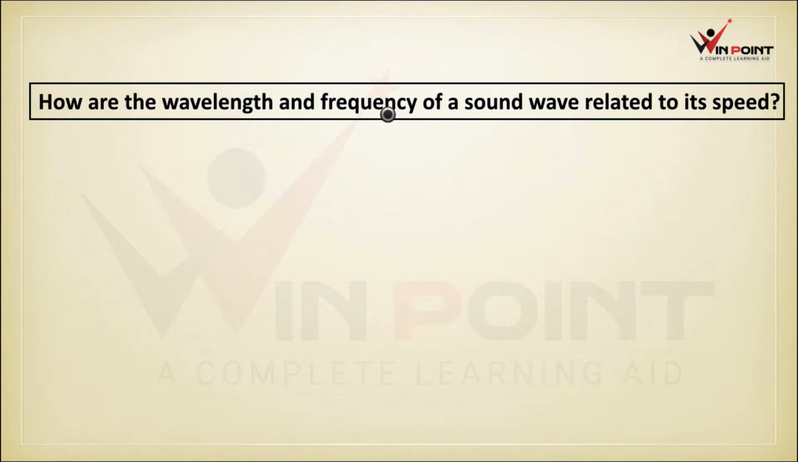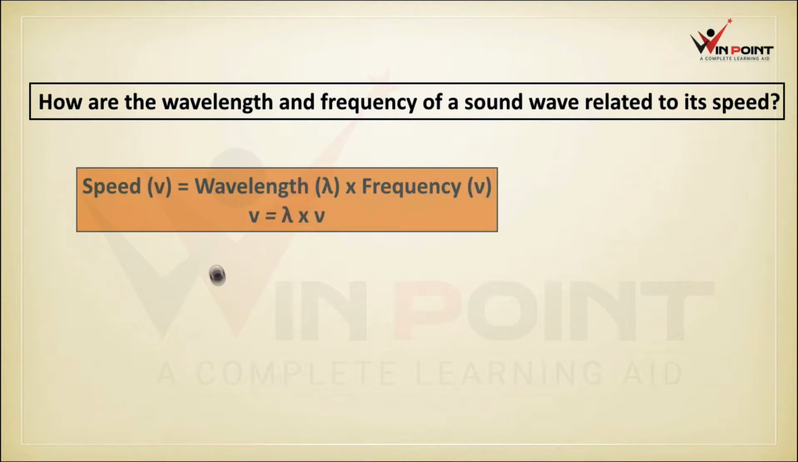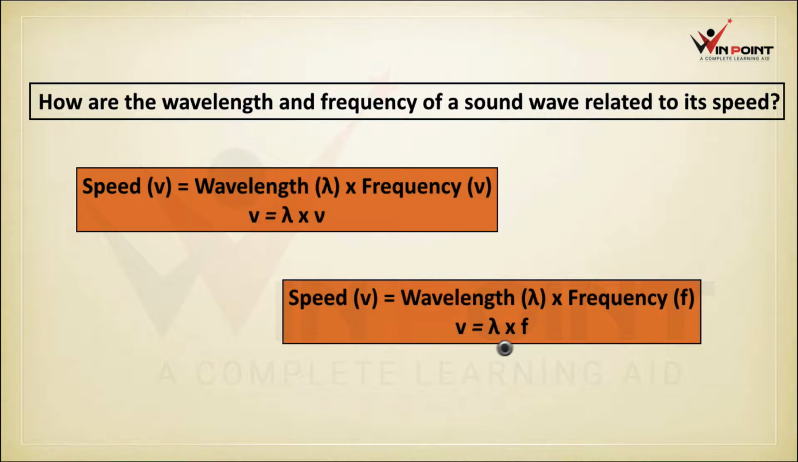How are the wavelength and frequency of a sound wave related to speed? There is a relation between speed, wavelength and frequency. The relation is speed equal to wavelength into frequency. v is equal to lambda into nu, or we can write lambda into f. Lambda is wavelength, nu is frequency. We can use f also instead of nu. v equal to lambda into nu is the equation relating wavelength, frequency and speed.